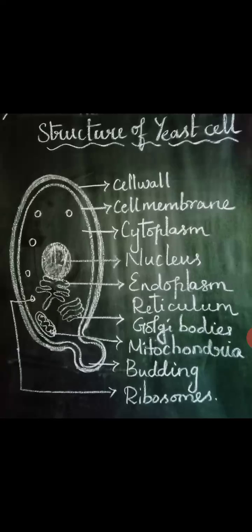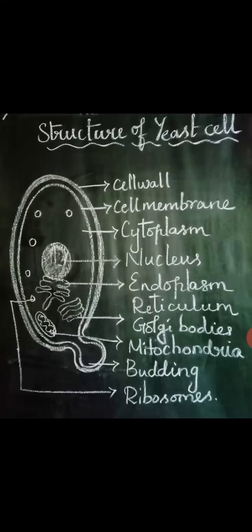So if you see this diagram, this is the general structure of the yeast cell. The outer layer is called the cell wall, which gives shape and protection to the yeast cell. The second layer is called the cell membrane, which gives the same shape and protection. Next, cytoplasm is a jelly-like substance where cell organelles are embedded. Next one is the nucleus. The nucleus will always be present in the center portion, for the formation of the next generation.